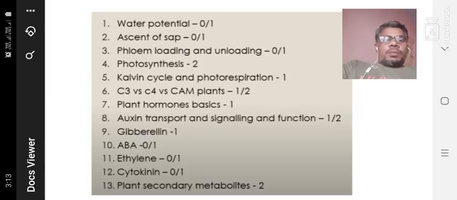Gibberellin is one of the plant hormones. Compulsorily one question will be present. ABA, that means abscisic acid, may come in June questions or may not come in December. Ethylene is also a hormone. Cytokinin is a hormone. Then secondary metabolites: definitely secondary metabolite questions are compulsorily present in both the December as well as June examinations. Two questions.